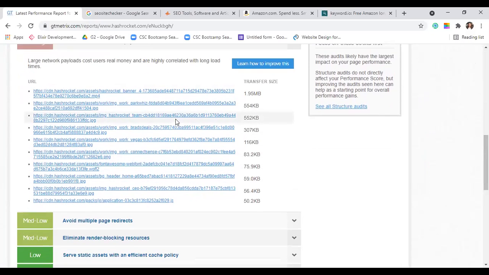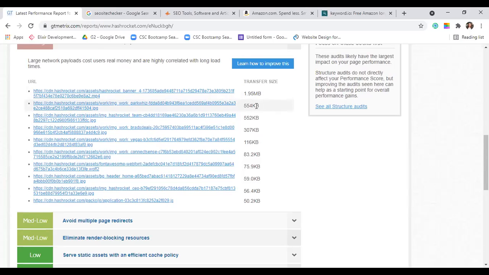Now, see, it says .mp4, .jpg. What are these issues? From the file itself, you can figure out if it's a .jpg or .png, it is a picture. Now, why does it show an error in this picture? Because see, it says 554 KB, and I have mentioned yesterday and the day before as well that every picture that goes up on your website should be lesser than 100 KB.